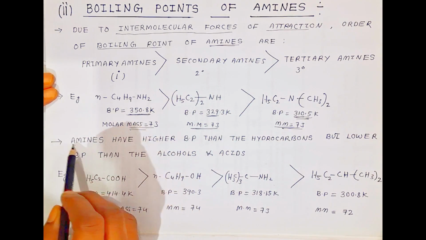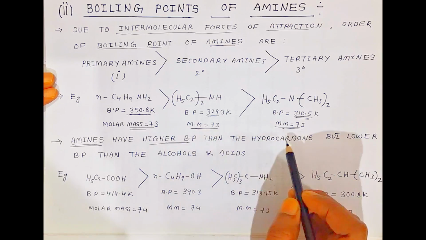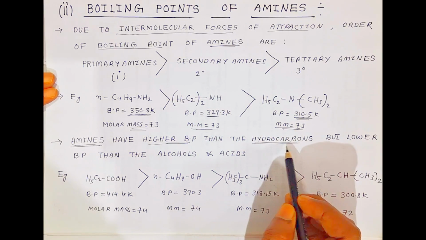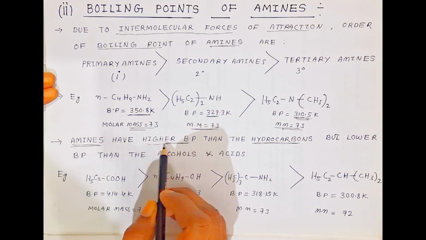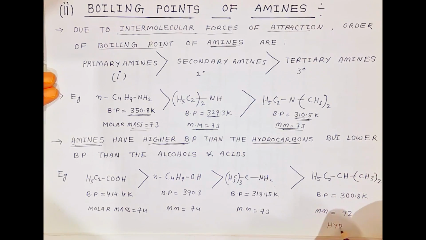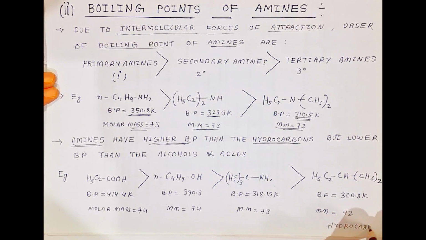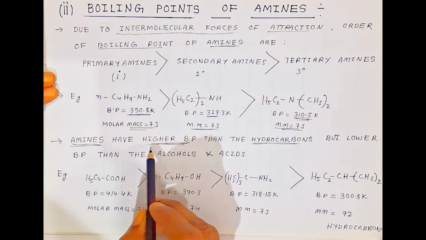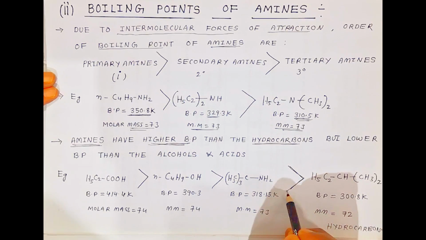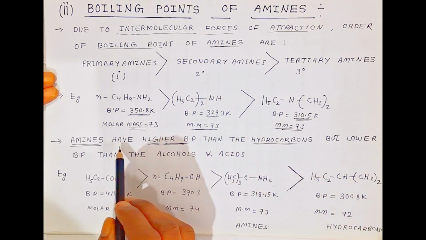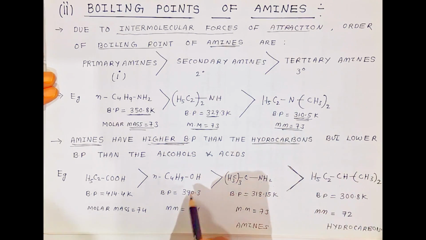Now students, amines have a higher boiling point than hydrocarbons. When you are talking about hydrocarbons, the compound is made up of carbon and hydrogen. The amines have a higher boiling point. Here this is the hydrocarbon, this is a hydrocarbon. Example I have given here. So compared to hydrocarbons, amines have a higher boiling point. When you see the structure, this is an amine, and this amine has a higher boiling point as compared to hydrocarbons, but lower than alcohol.